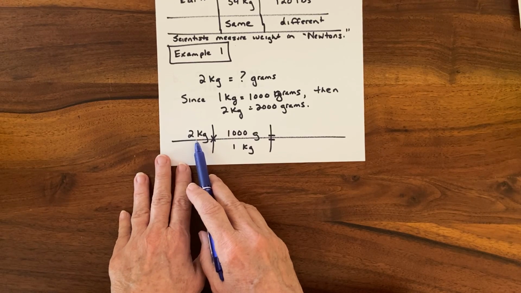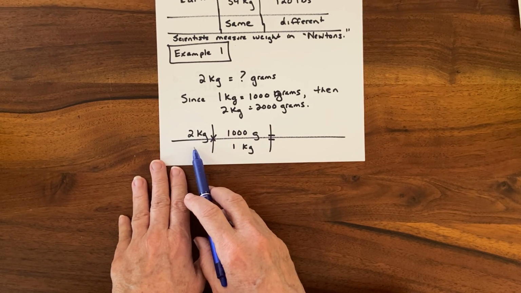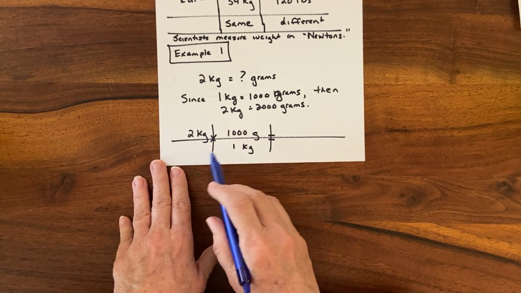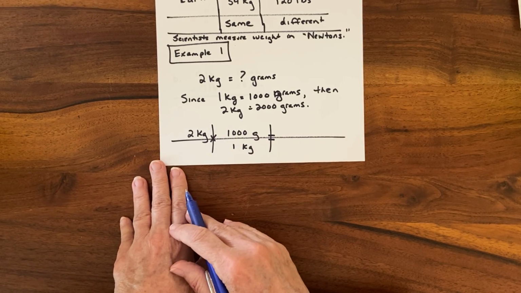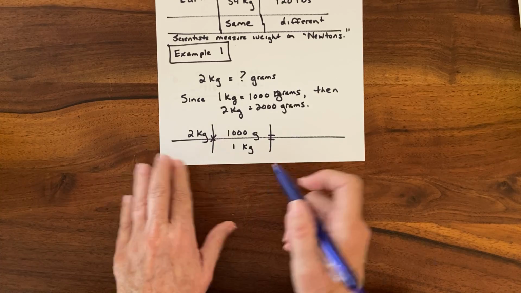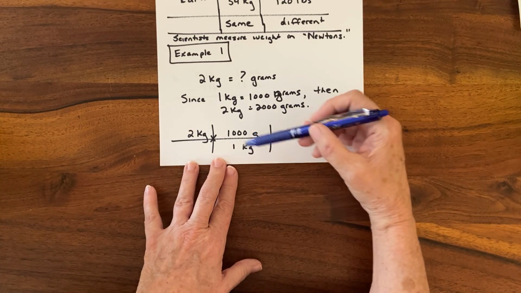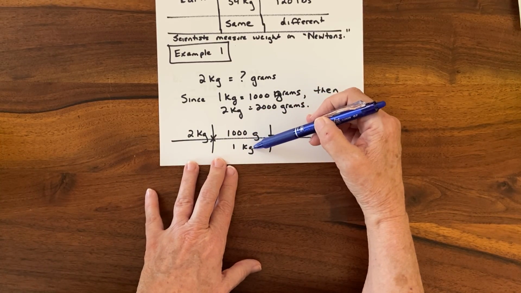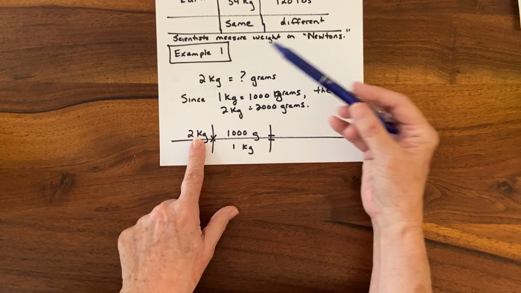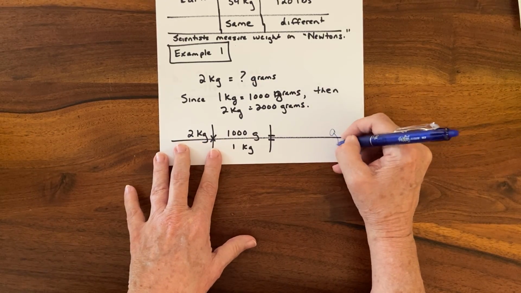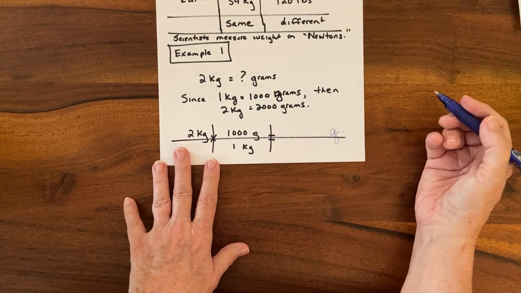I'm going to set up my unit conversions. Again, this is dimensional analysis. It will be your friend. You'll learn more about it. If you don't get it quite now, it's fine. Remember how I said if I have the same units on the top and the bottom, I can cancel them? So I have 2 kilograms, and I want to end up with the units of grams over here.